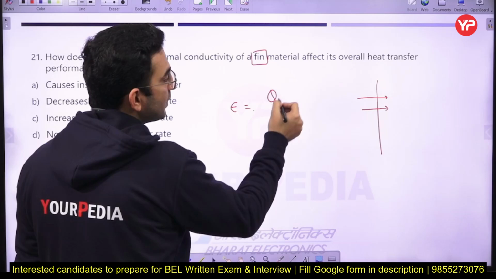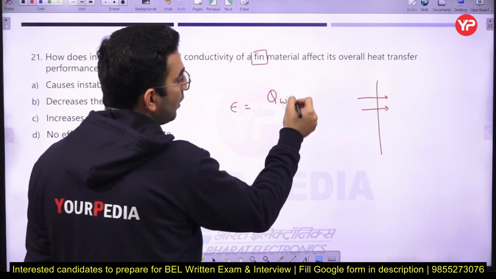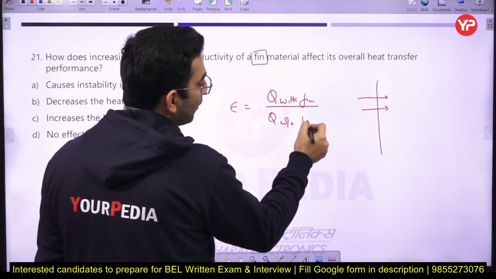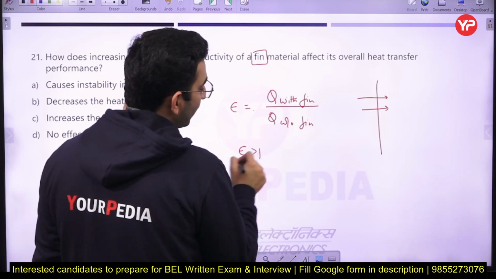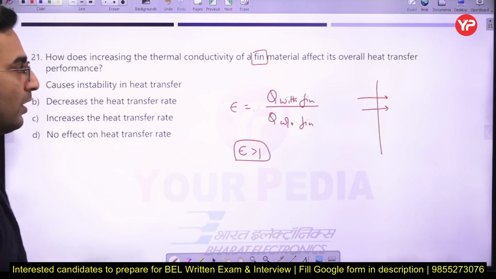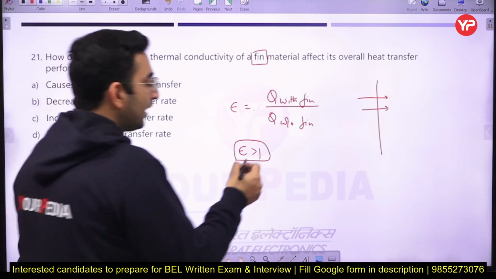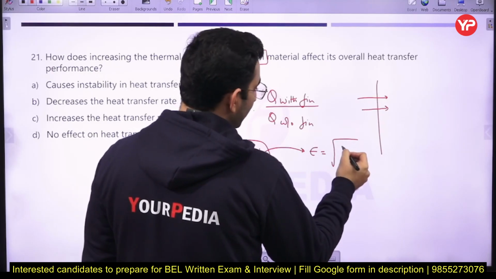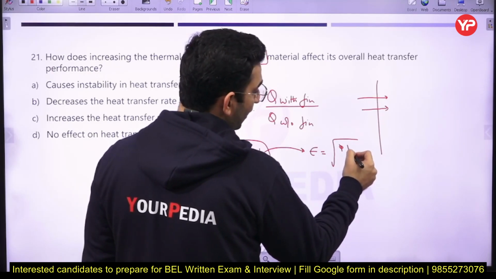Fin effectiveness is defined as the ratio of heat transfer with fin divided by heat transfer without fin. If the value of the effectiveness is more than 1, then the use of the fin is justifiable. Just remember this. The expression for the effectiveness of the fin is the square root of Pk upon hA.